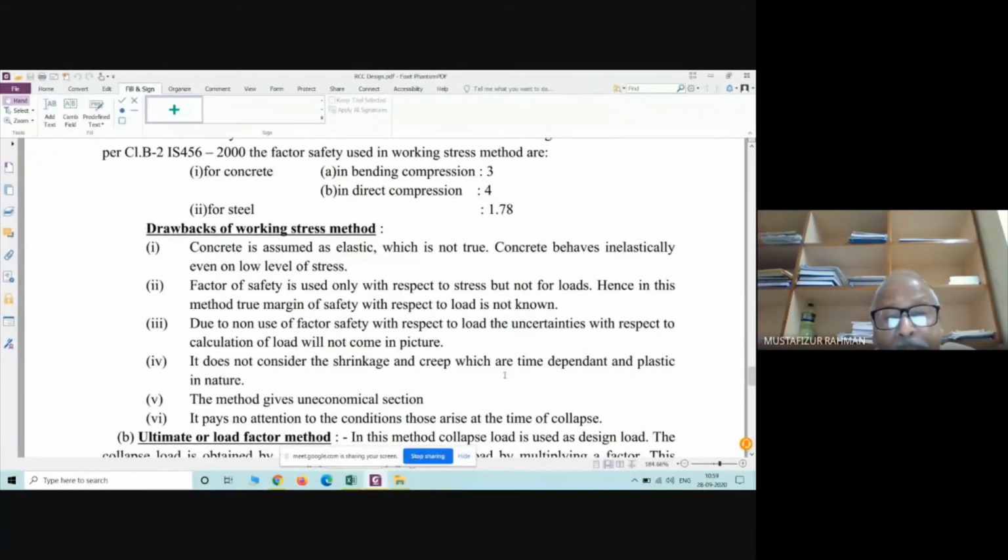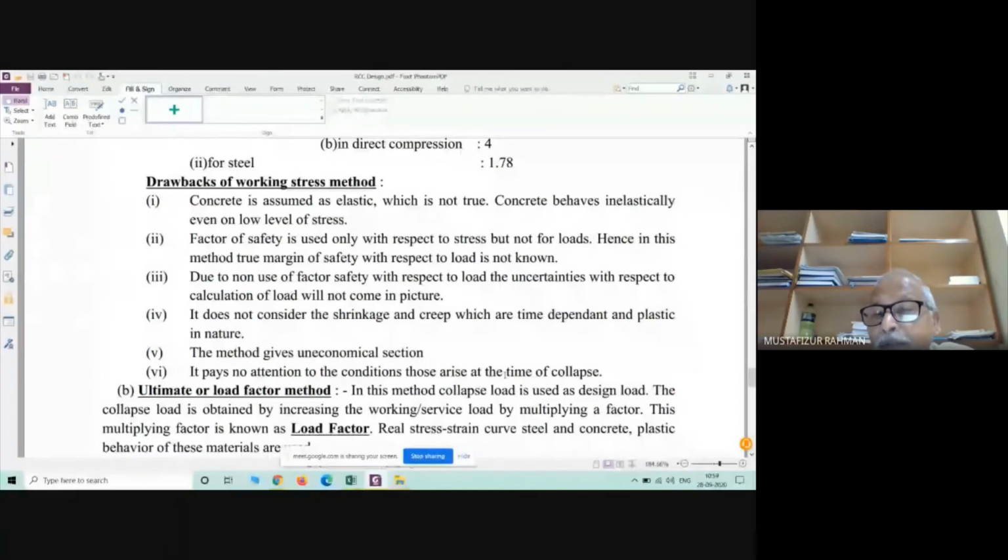Due to non-use of factor of safety with respect to load, uncertainties with respect to calculation of load will not come in practice. If you consider that load coming is 2 kilonewton per meter square, it may be 2 kilonewton, it may be 2.1, it may be 1.95 kilonewton. We do not know. So this is one disadvantage.